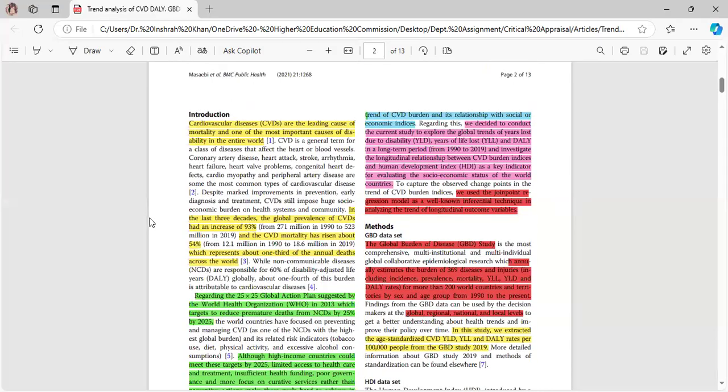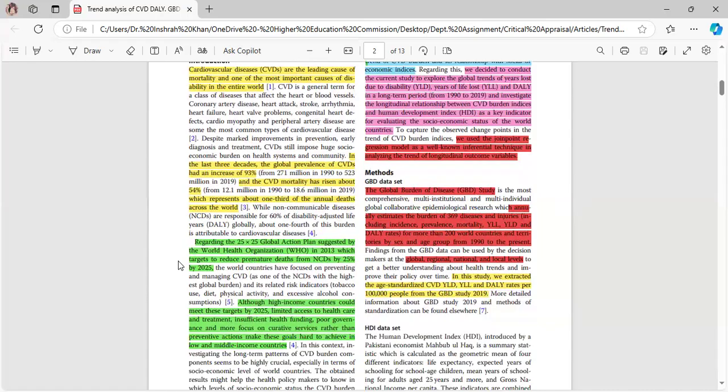Introduction. Cardiovascular diseases, CVDs, are the leading cause of mortality and one of the most important causes of disability in the entire world. In the last 3 decades, the global prevalence of CVDs had an increase of 93% from 271 million in 1990 to 523 million in 2019, and the CVD mortality has risen about 54% from 12.1 million in 1990 to 18.6 million in 2019, which represents about one third of the annual deaths across the world.